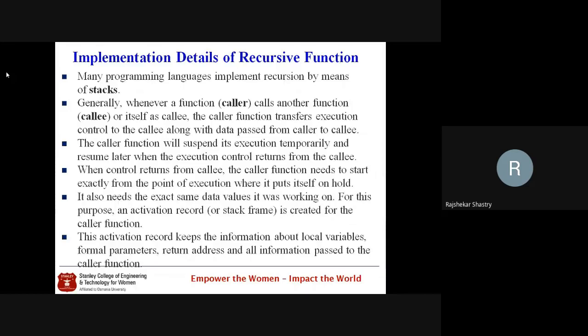Whatever local variables we declared, the formal parameters, the return address, and all other information, we store as part of the activation record, and this activation record becomes an element that is stored in the stack. And we know what a stack is. Stack is a data structure where, how are the elements stored in the stack and how are the elements deleted from the stack? Anyone?